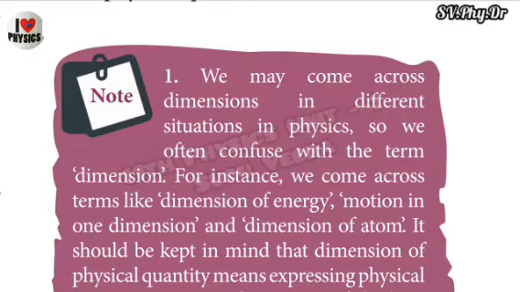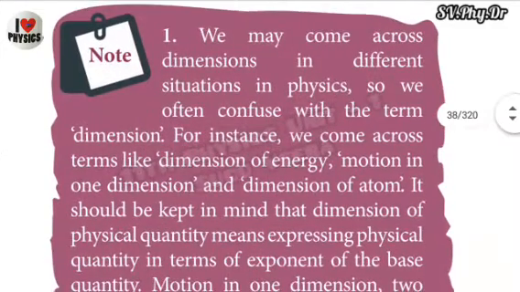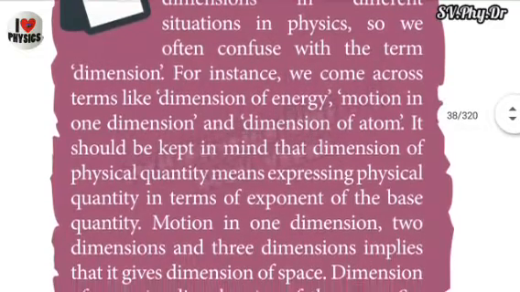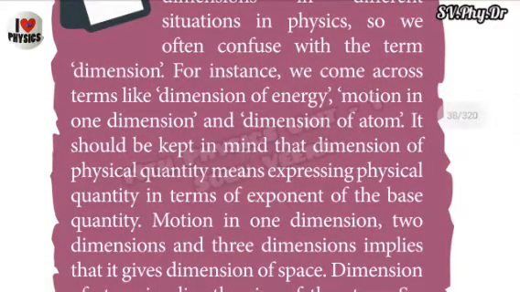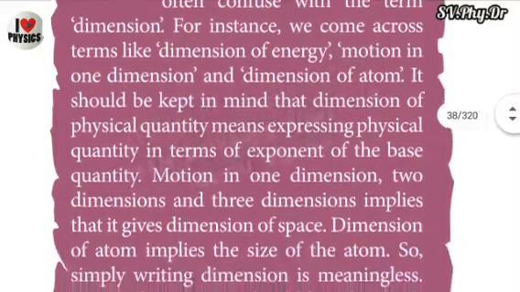Note, we may come across the term dimension in different situations in physics, so we often confuse it. For instance, we come across terms like dimension of energy, motion in one dimension, and dimension of atoms. It should be kept in mind that dimension of a physical quantity means expressing the physical quantity in terms of exponents of the base quantities.